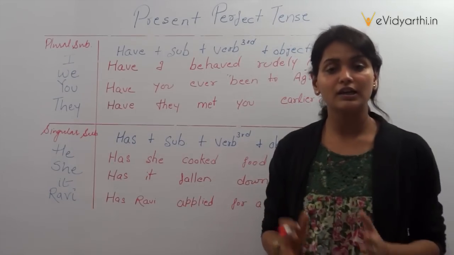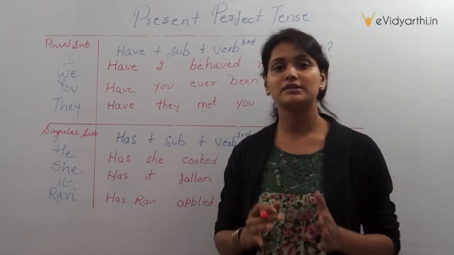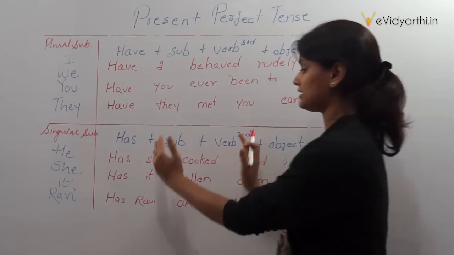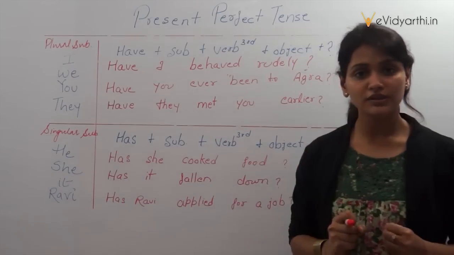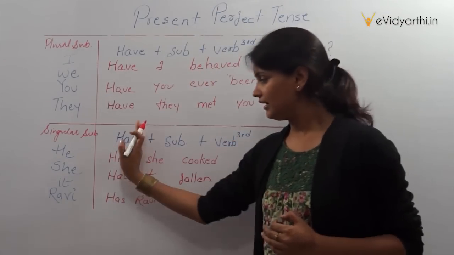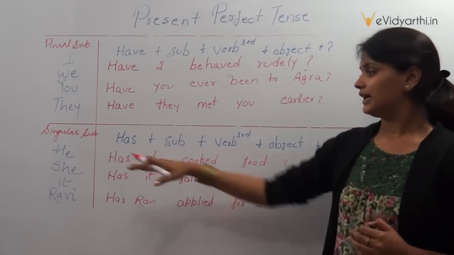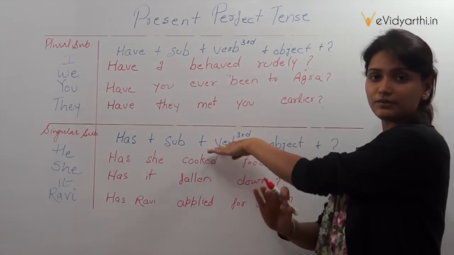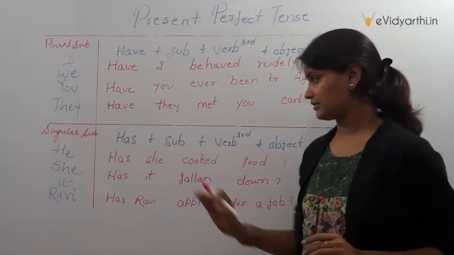We use the auxiliary verb has along with the singular subject in the present perfect tense, and when it is a question, similar to have, we put has at the head of the sentence. Has comes next, then the subject, then the third form of the verb, and the remaining part is the object.